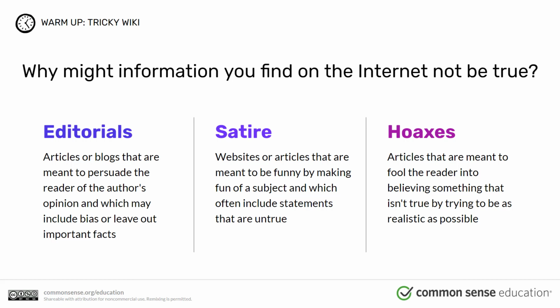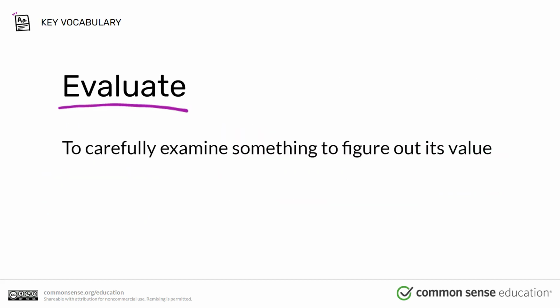The second type is satire. These are websites or articles that are meant to be funny by making fun of a subject and which often include statements that are untrue. And there could be hoax. Articles that are meant to fool the reader into believing something that isn't true by trying to be as realistic as possible. The first thing that you need to do is evaluate.